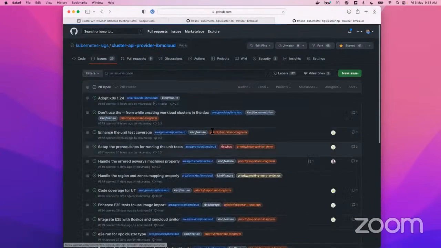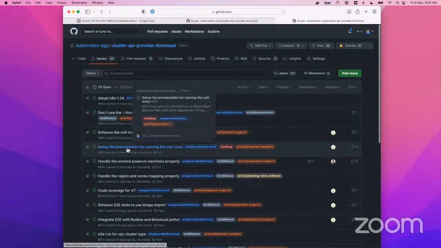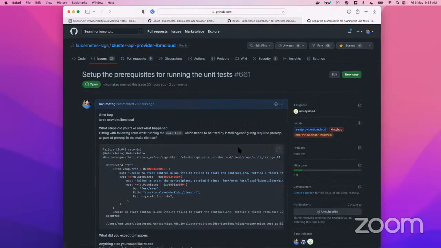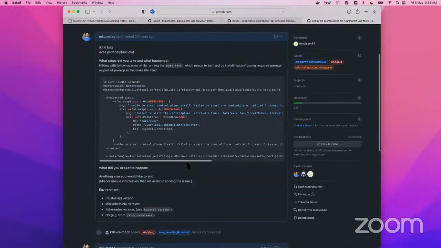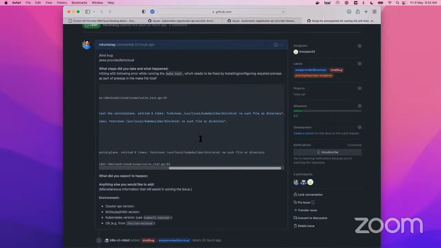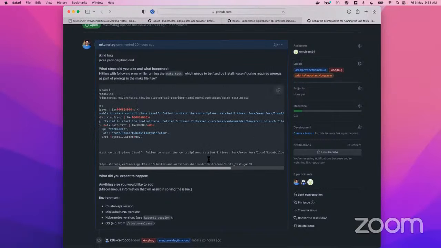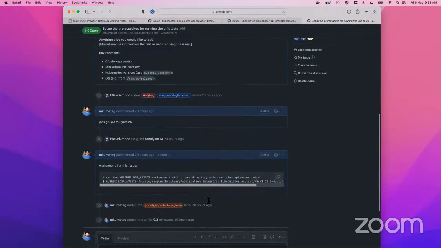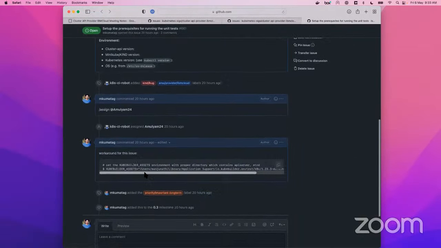Alright. And set up prerequisites for running unit tests. Yeah, I just created this yesterday while testing. I figured out that it does require all this kubebuilder stuff, but it's something we need to enhance for sure. I just did something on my own and it all worked fine.